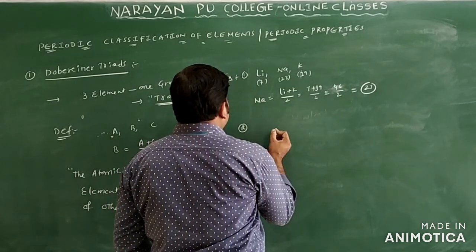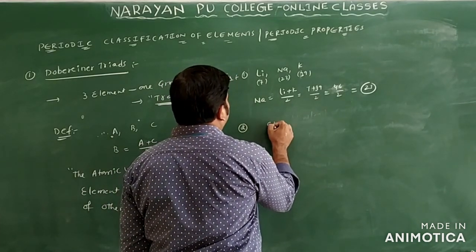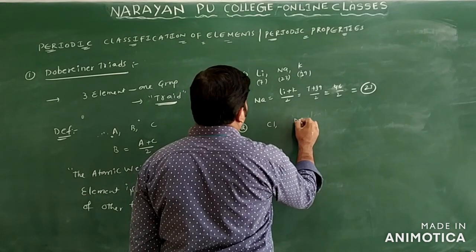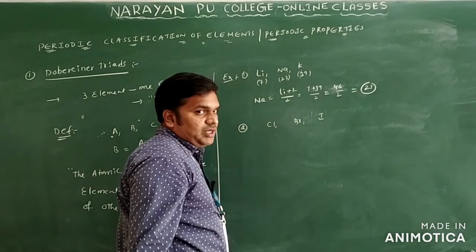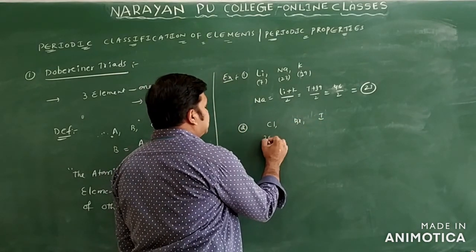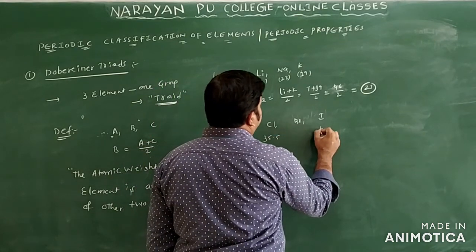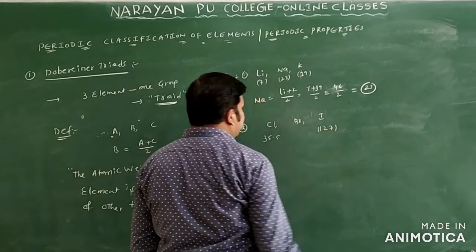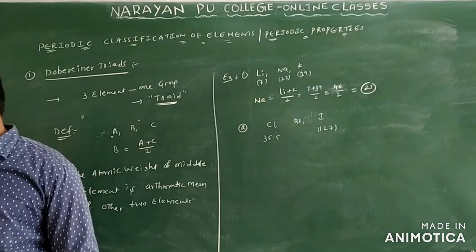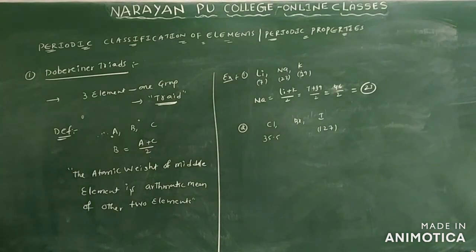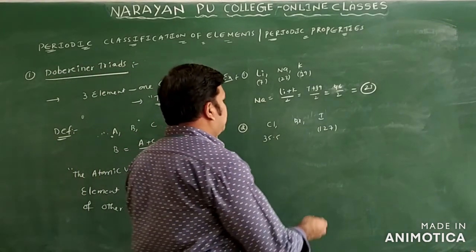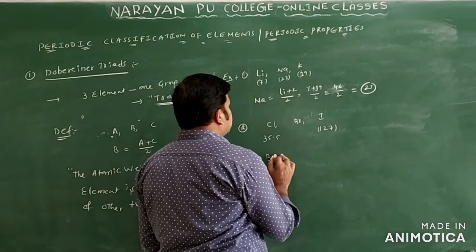I will take chlorine, bromine and iodine. Chlorine is 35.5, and iodine is 127. So we get the atomic weight of bromine.